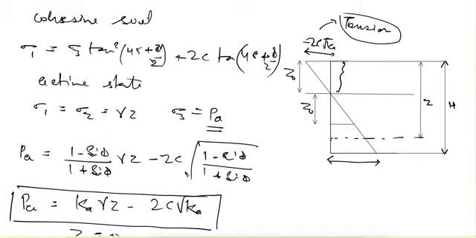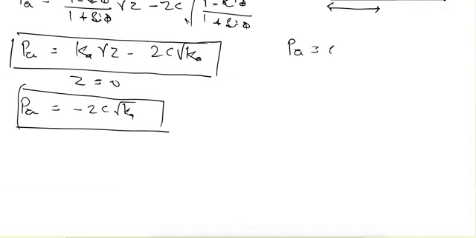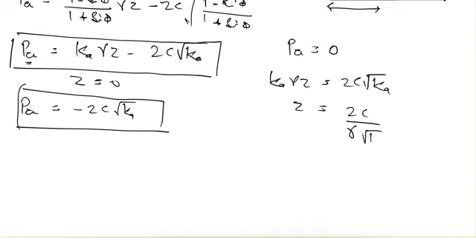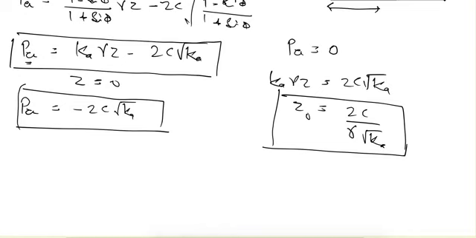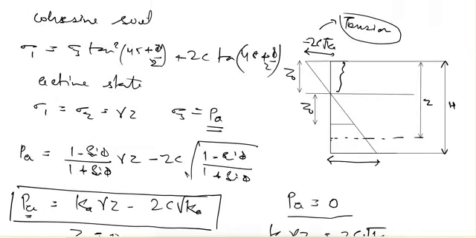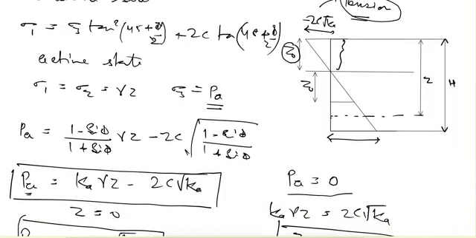So if we try to find the point at which Pa is equal to 0, we put Pa equal to 0, so Ka gamma z is equal to 2c under root of Ka, and from here z is equal to 2c upon gamma under root of Ka. This z we denote as z0. So this is the depth at which active earth pressure is equal to 0. It means that in this depth z0, the soil is in tension, and this is the pressure distribution for this zone.